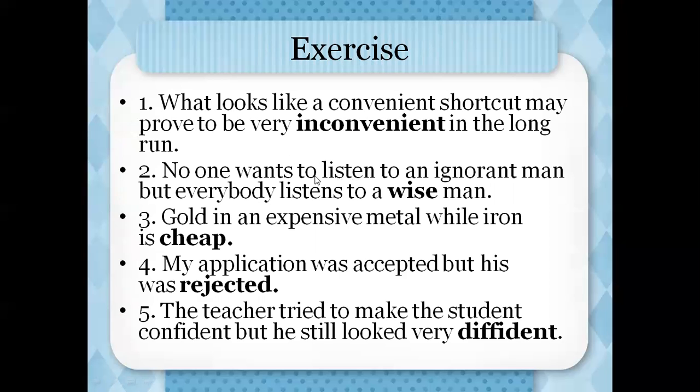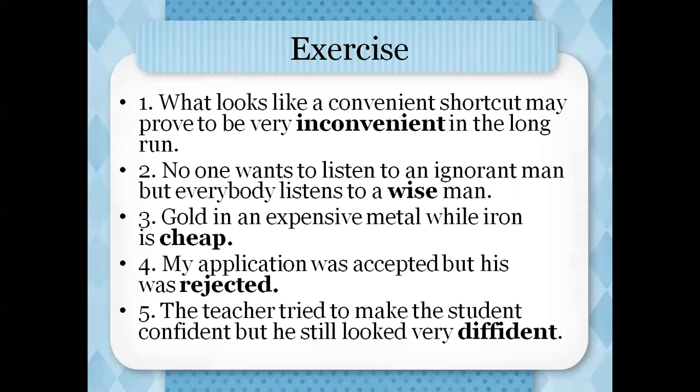Now here is also one exercise for you students. The bold one is the answer to the question. What looks like a convenient shortcut may prove to be very inconvenient in the long run. So here you have to fill in the right word. Inconvenient is the right answer.